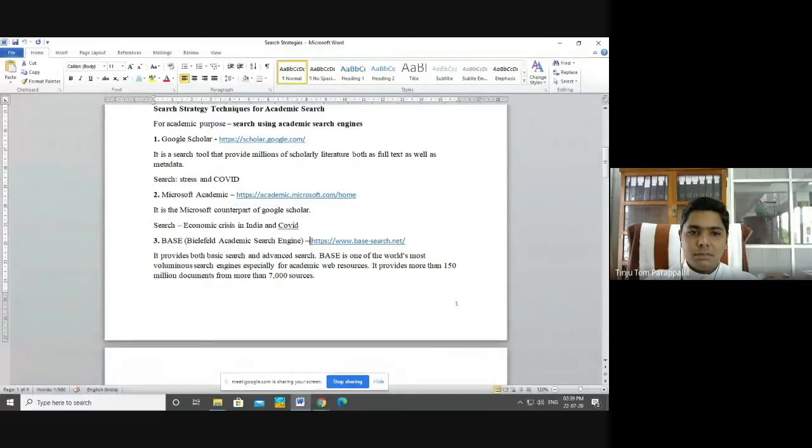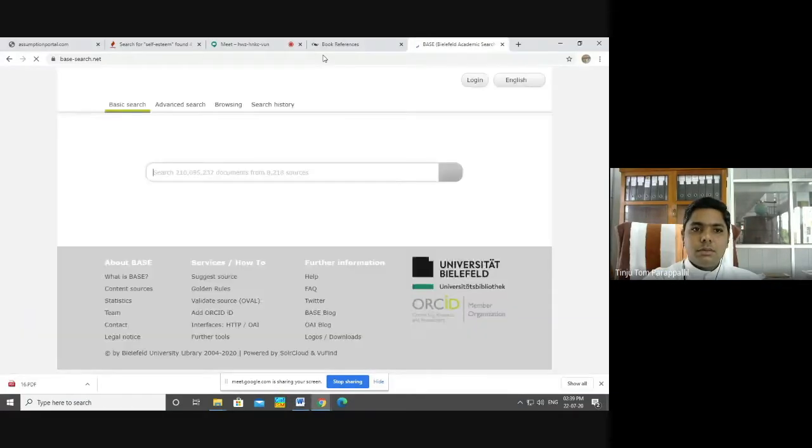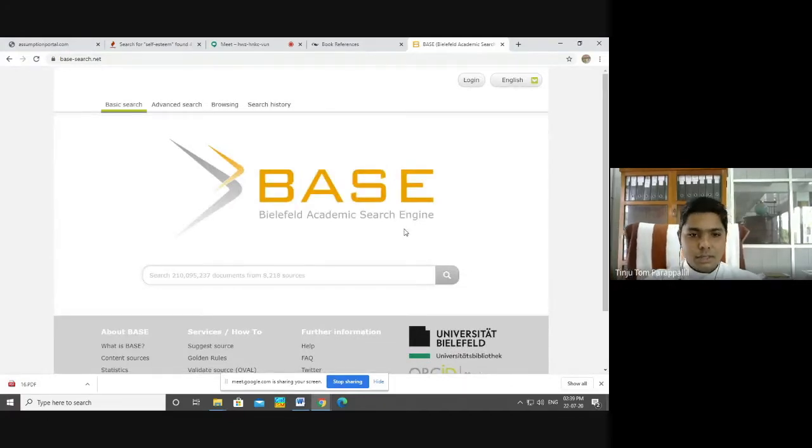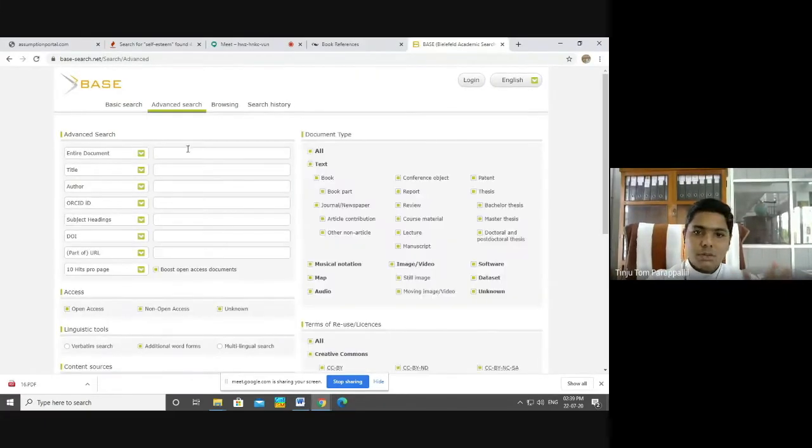This is BASE. This is another search engine, an academic search engine. Here also you will get scholarly content. Here we have advanced search. I will tell you about advanced search in future. See, here we can filter the information. If you are giving a particular one, you can filter it.